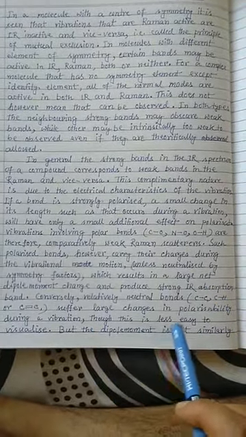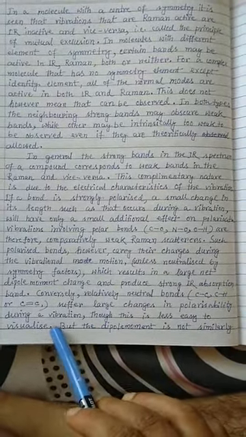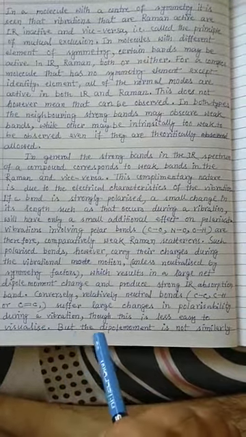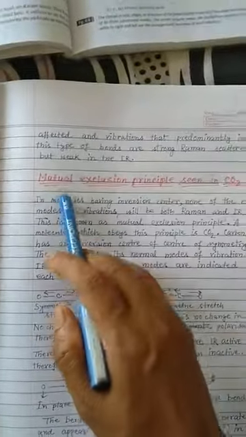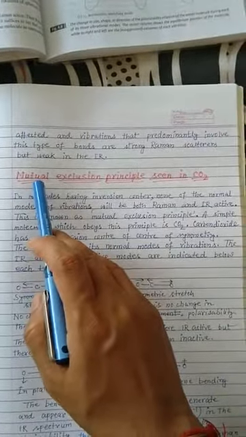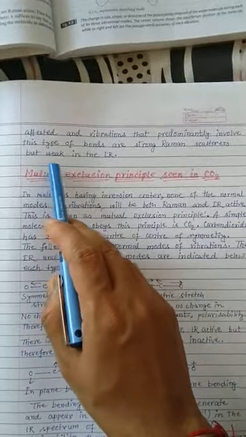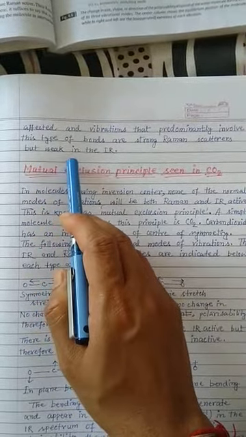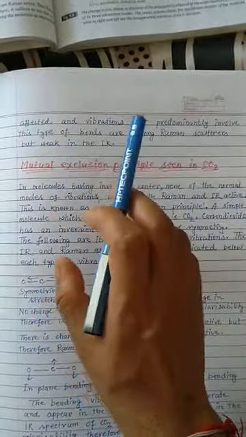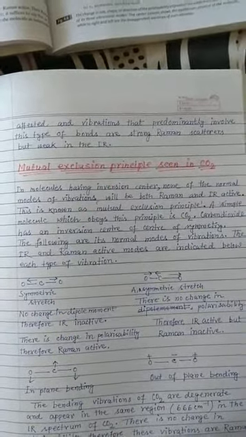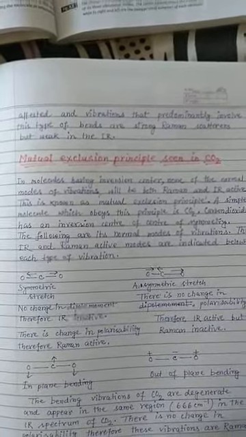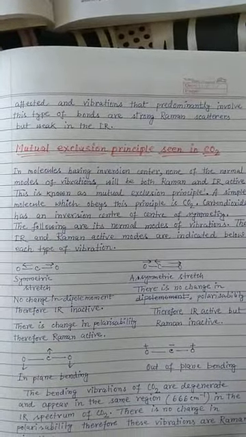Though this is less easy to visualize, the slight change in dipole moment is very small, but the dipole moment is not similarly affected. Vibrations that predominantly involve this type of bond are strong Raman scatterers, meaning the dipole moment change is very small but the change in polarizability is very high.